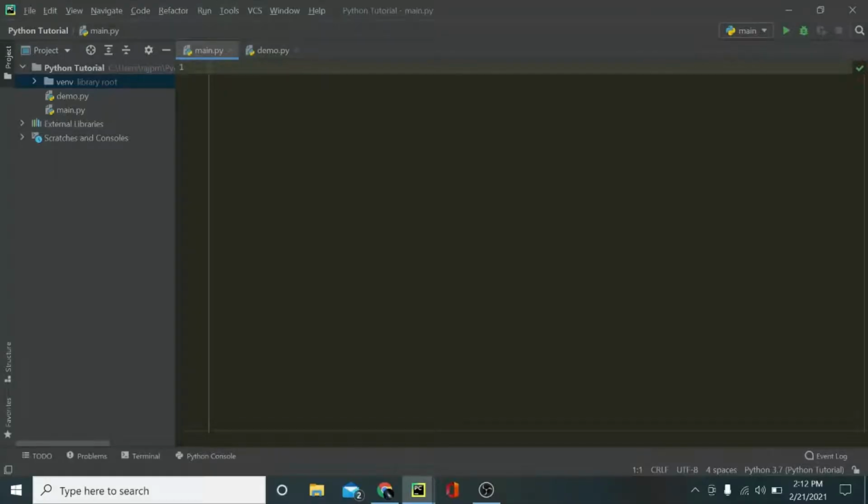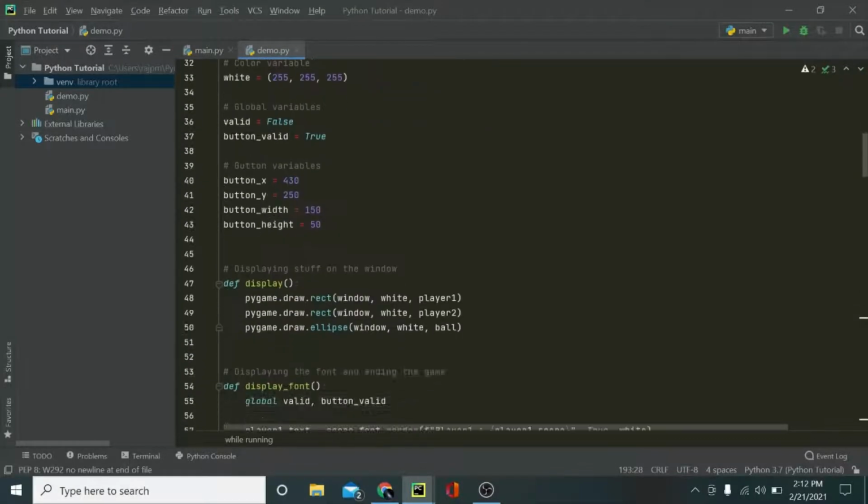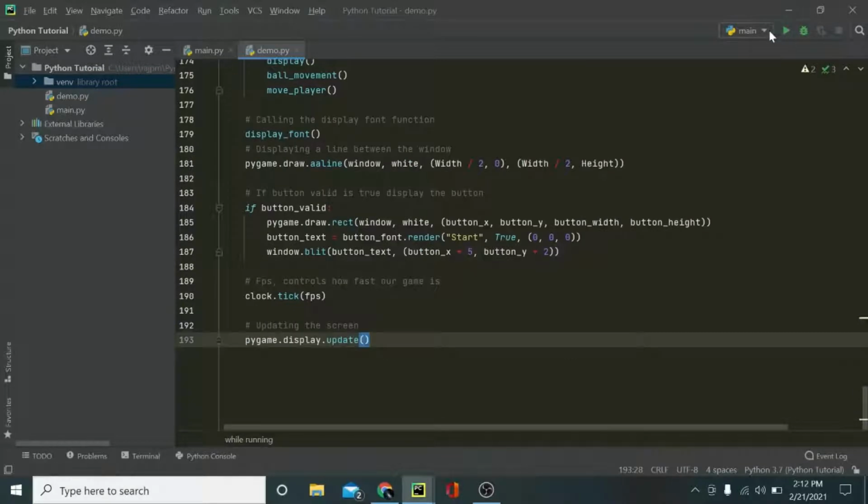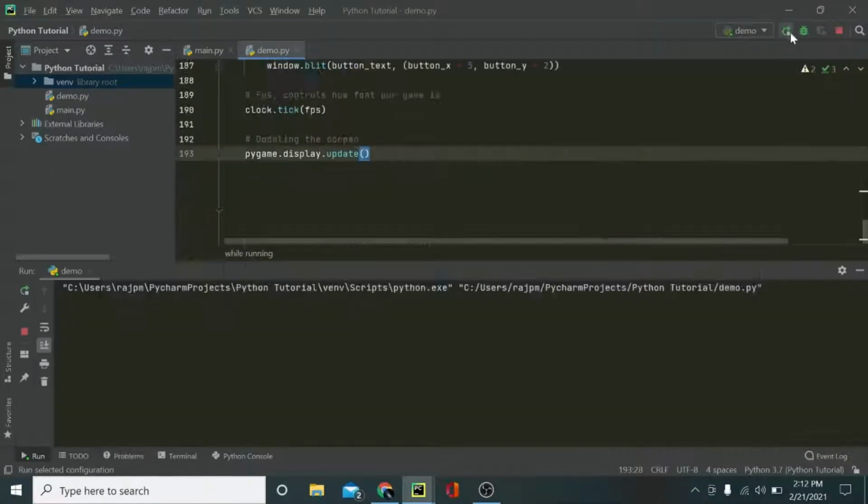Hello everybody, in this tutorial I will be talking about how to make the Pong game using Pygame in Python. So our final product will look like this. Let me run it and show you how it will look.